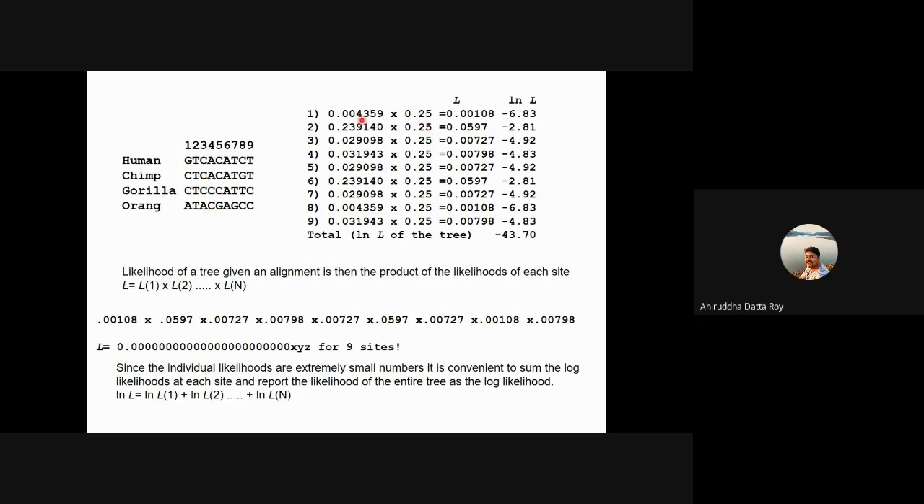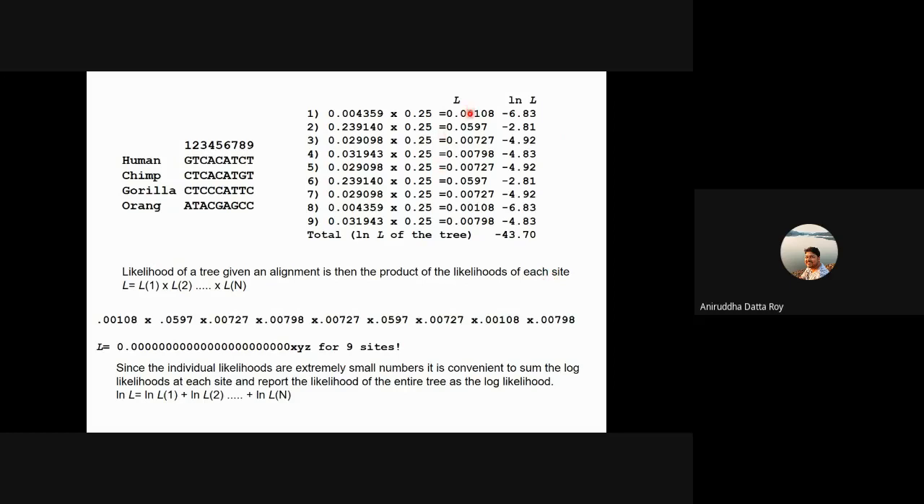So once we have the likelihood of all the sites, then you can actually multiply it by 0.25. So you can multiply the likelihood by 0.25 here, and at site number 2, you multiply it by 0.25, and then you get this particular number. So your likelihood, the complete likelihood of the complete tree, given an alignment, which is the alignment that you are working with, which has 9 characters, is then the product of the likelihood of each site.